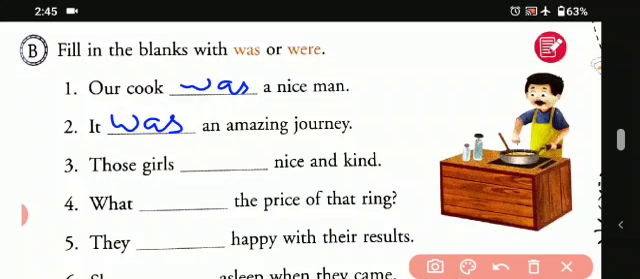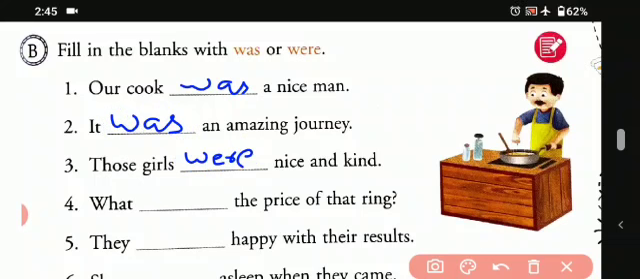Third one, those girls dash nice and kind. So those girls, we will be using were because it is asking for the girls, that is plural. There are many girls. So we will be writing here were like this.